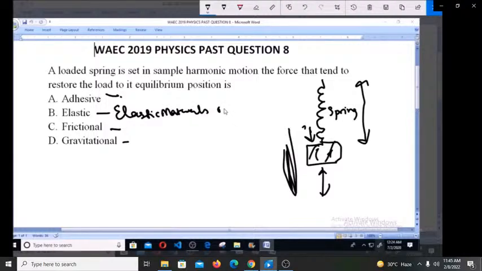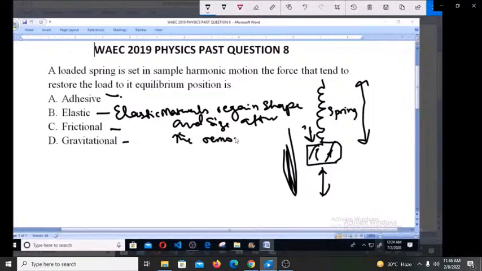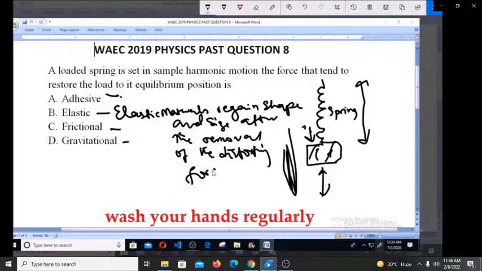They regain their shape and size after the removal of the distorting force. So whenever you remove the force that you're using to distort them, they will return back. It's only elastic material that does that.